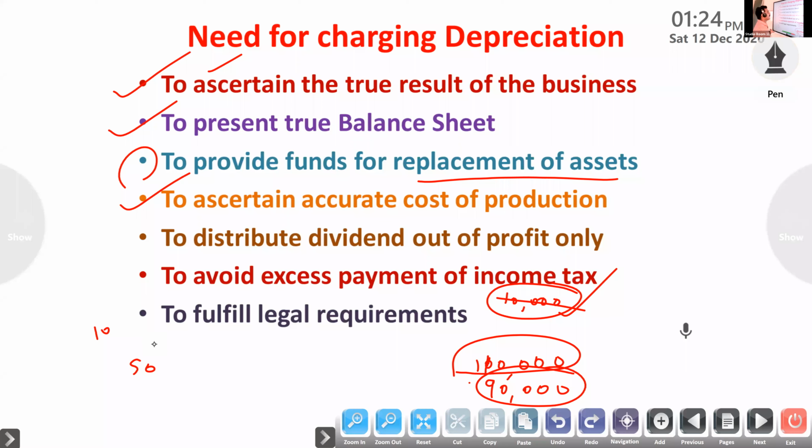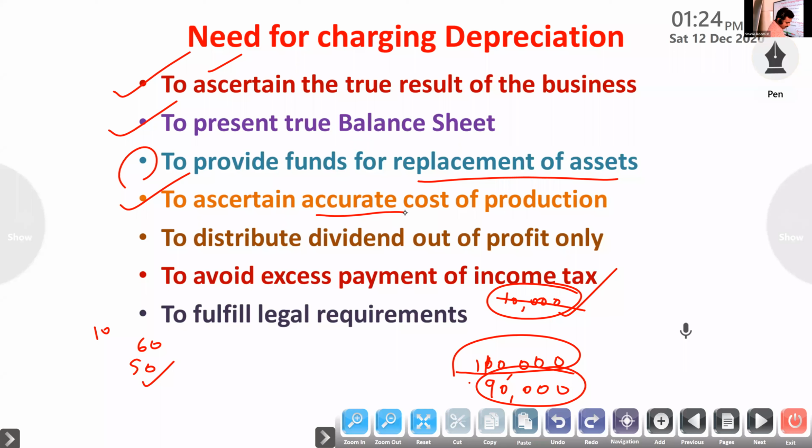Then our profit will increase; otherwise we will get less profit. Clear? So to ascertain the correct cost of production, we have to include it. It is not paid like other expenses, but according to the Companies Act, we can include depreciation in our profit and loss account, debit side, as an expense.